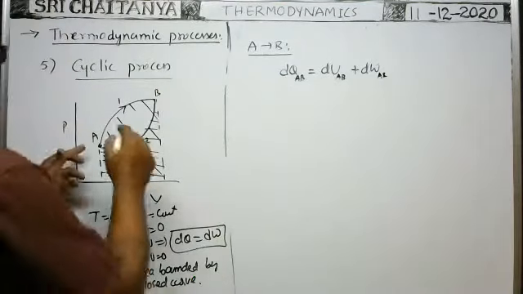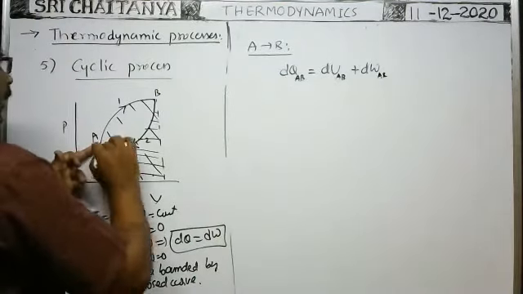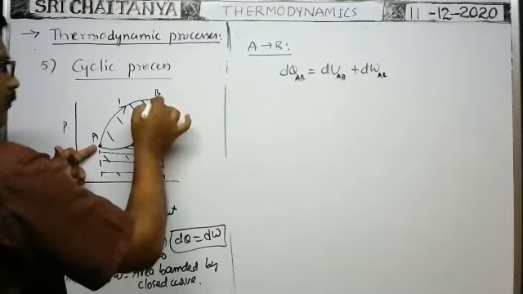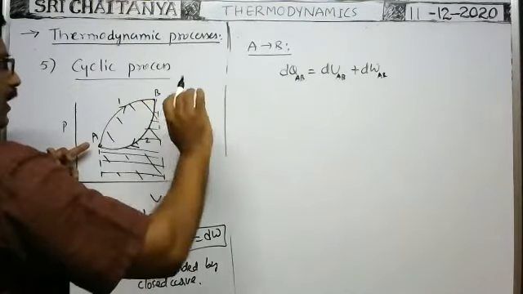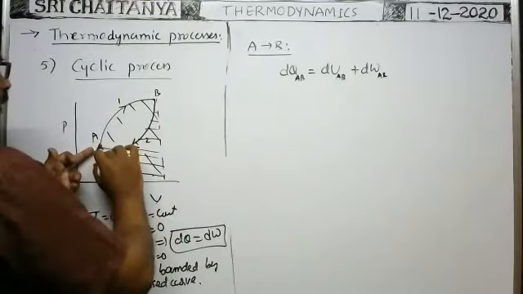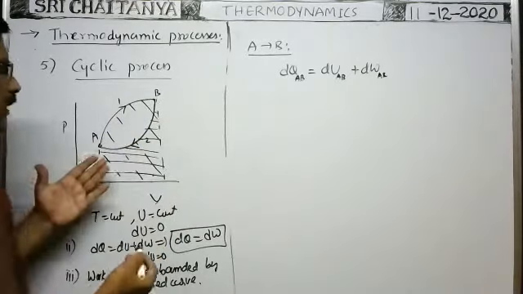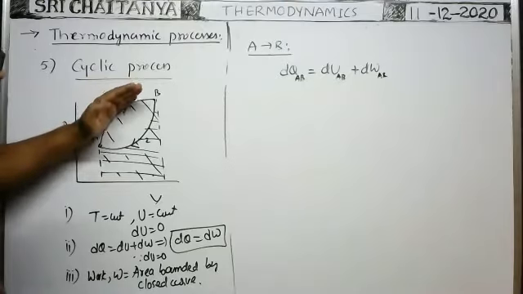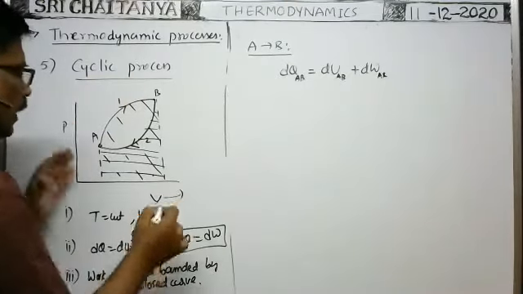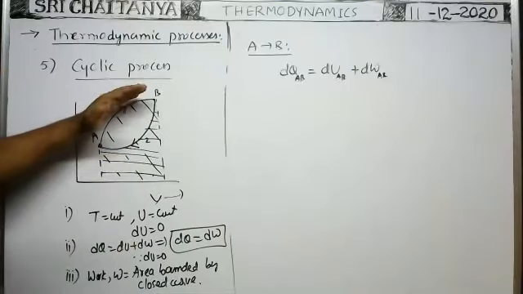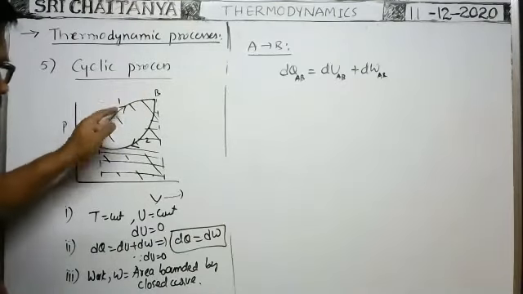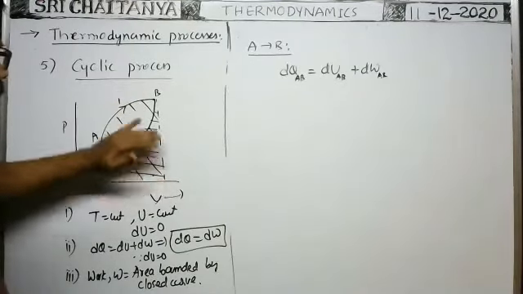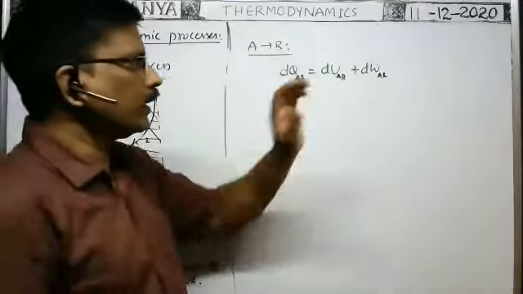dU_AB is the change in internal energy whenever the state changes from A to B. Next, dW_AB: whenever the process changes from A to B, what is the work done? The work done in this process is the area under this AB curve and the volume axis, because it is the PV curve. So the area under this first curve and the volume axis is numerically equal to this work done.